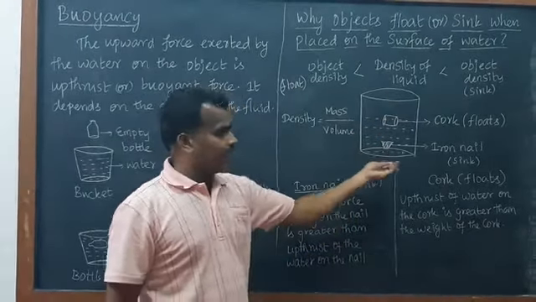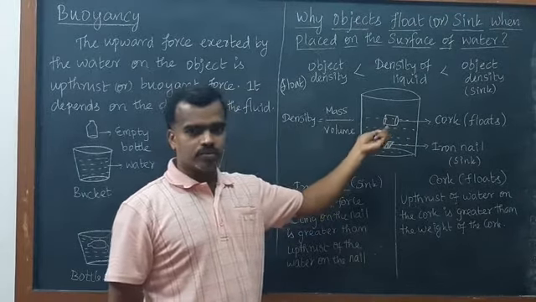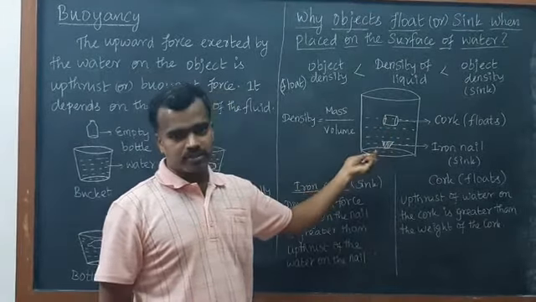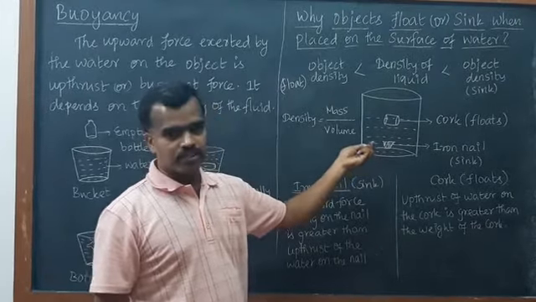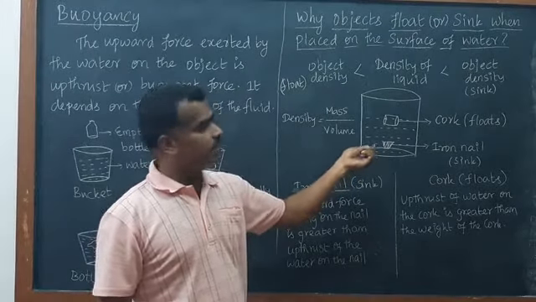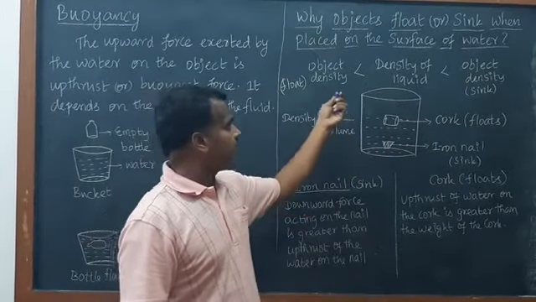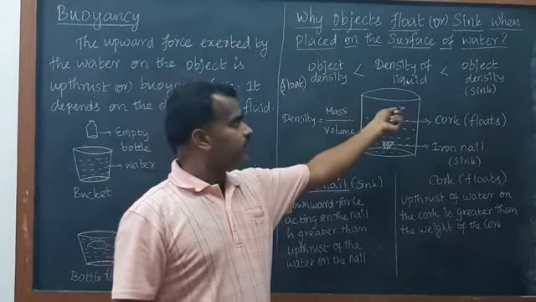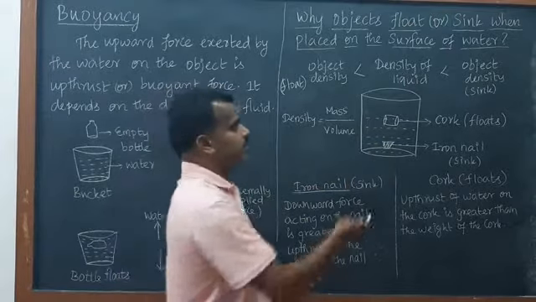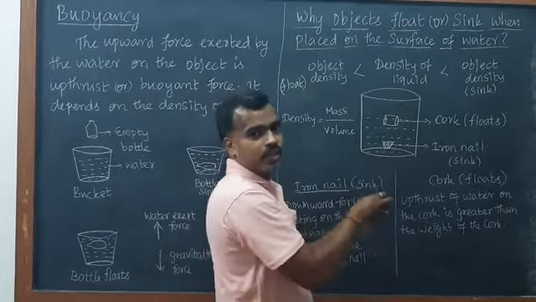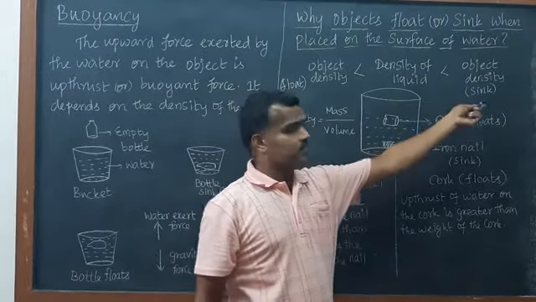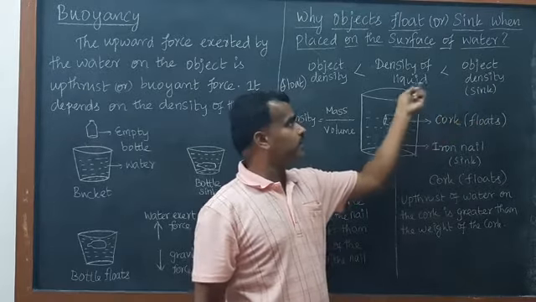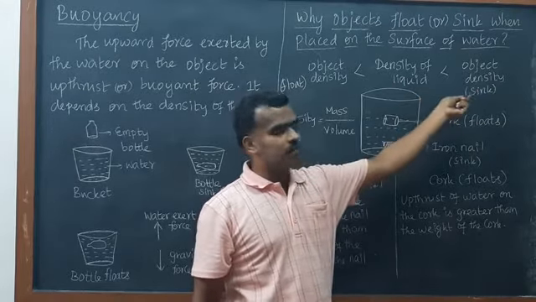I have chosen iron nails and I have chosen cork. First I have taken iron nails. The density of the iron nails is greater than the density of the liquid.